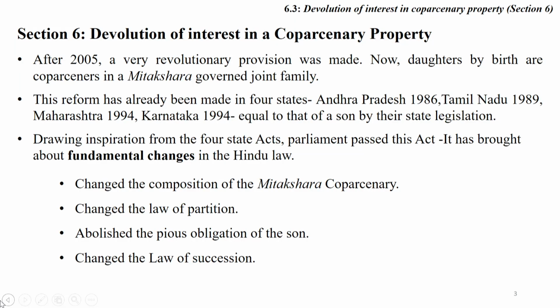Friends, section 6 talks about the devolution of interest in a coparcenary property. After 2005, a very revolutionary provision was made. Now daughters by birth are coparceners in a Mitakshara joint Hindu family. This reform had already been made in four states: Andhra Pradesh in 1986, Tamil Nadu in 1989, Maharashtra in 1994, and Karnataka in 1994. They equated son and daughter in their state legislations.